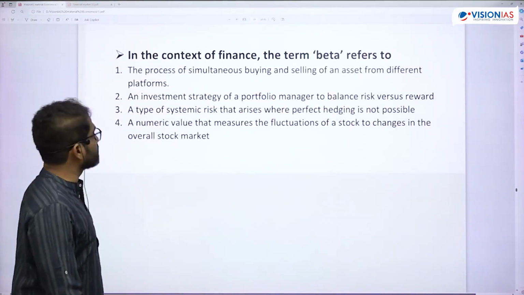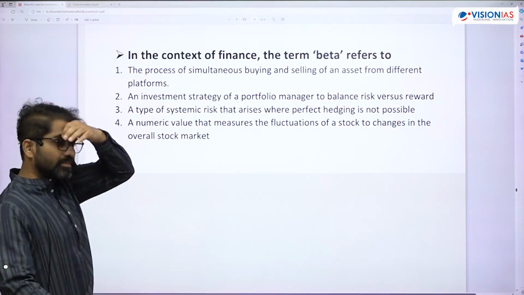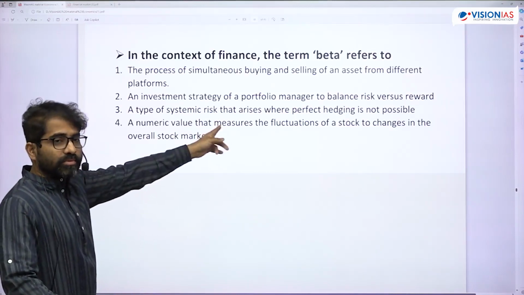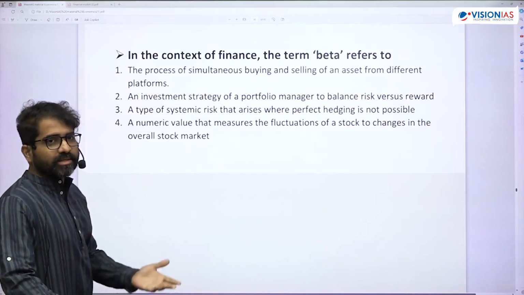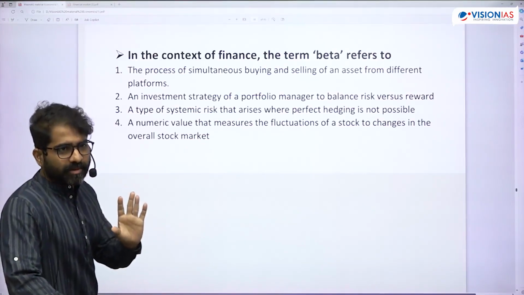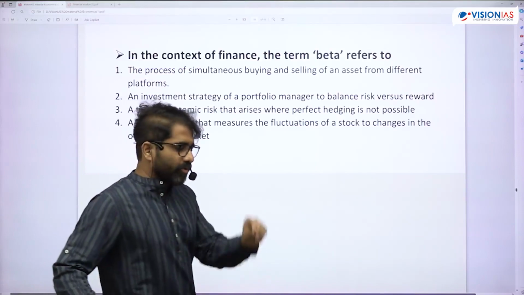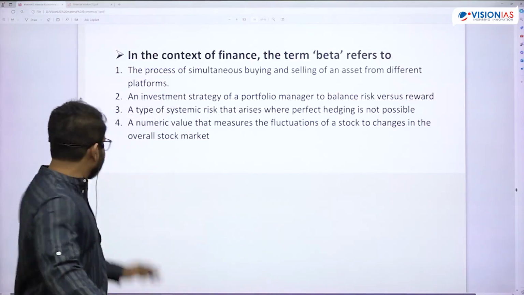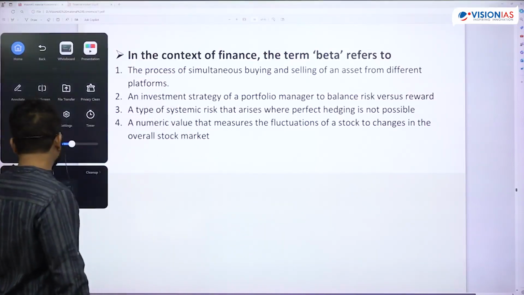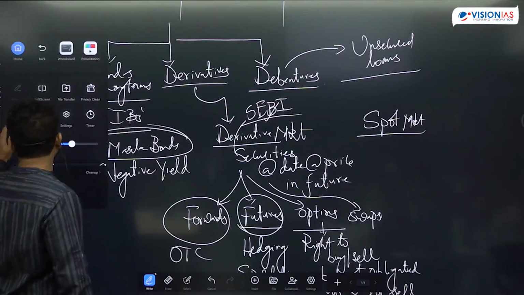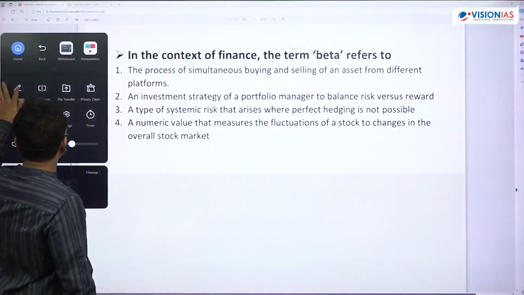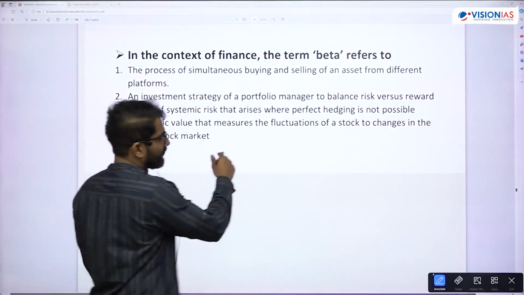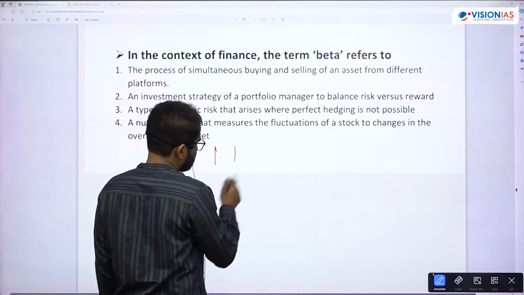This is, I think, last year's question. Beta is a number, always remember. When you open a stock, you find a number. Beta indicates the volatility of a stock. So what does this beta number show? Beta can be 1.1, less than 1.